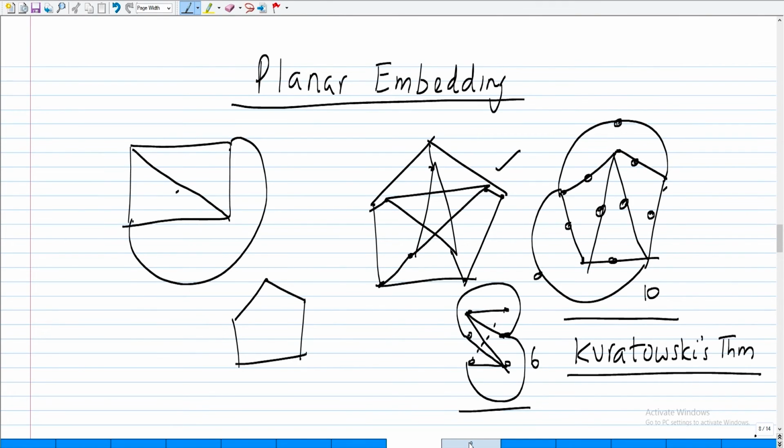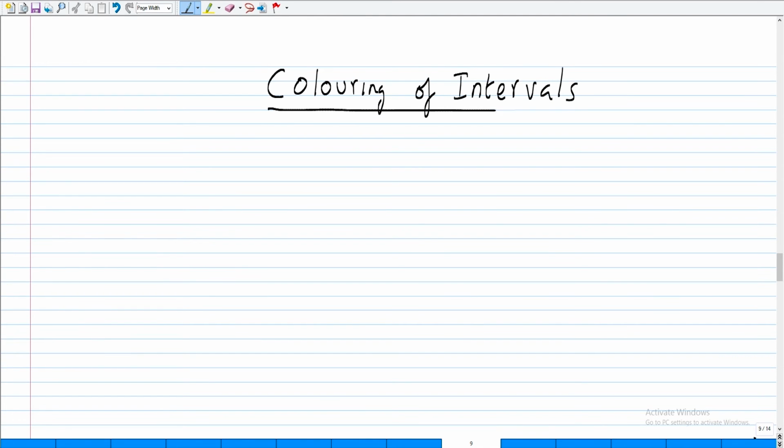So we started off with coloring. Let me just show you one very interesting thing. This is the last one, we'll stop with this.